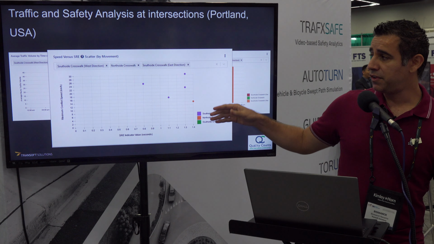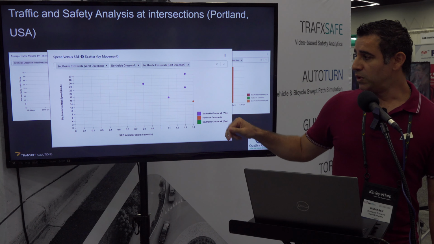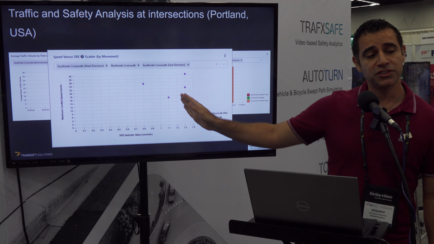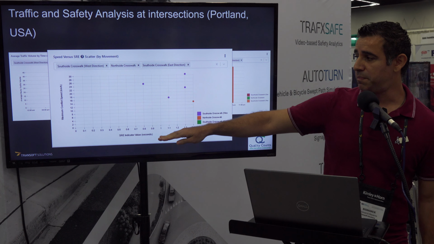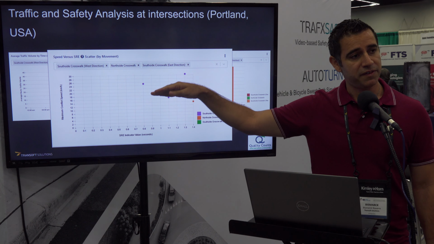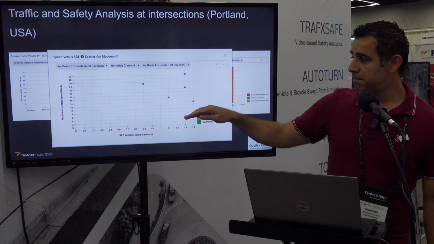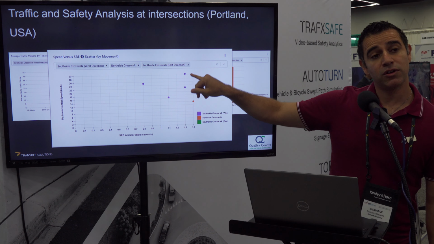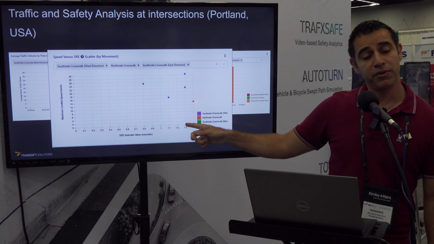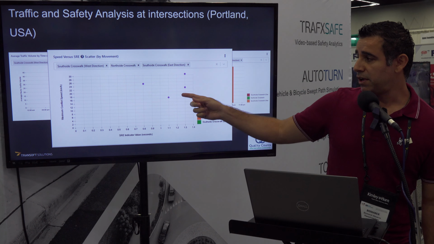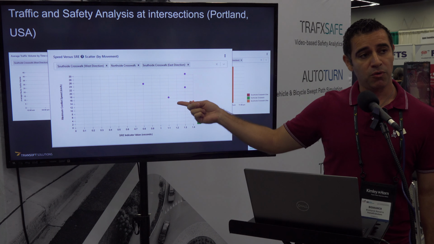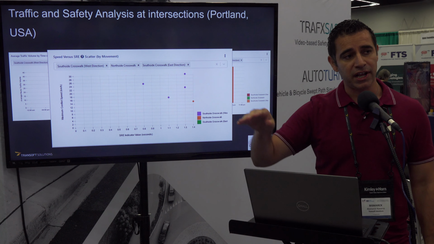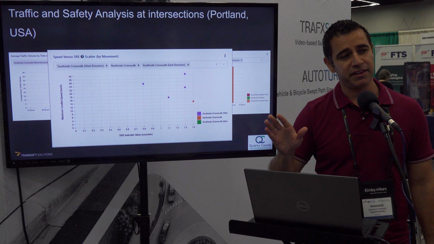But then we have this other scatter plot, where what we're doing is letting the user know these interactions are happening, but also what's the speed of the other user, which most of the time is a vehicle. And we can say, even though these two interactions are quite close, at around 1.3 seconds, one vehicle is going at 22 miles per hour, the other at 30. These ones are going quite slow. The folks here in Portland, I would say they kind of respect the speed limit.